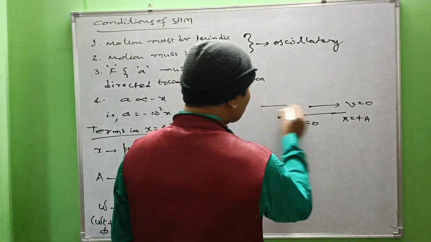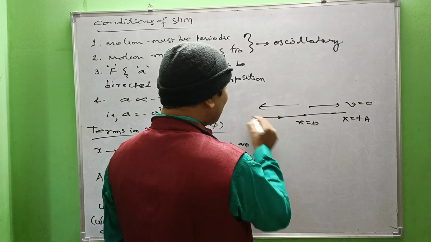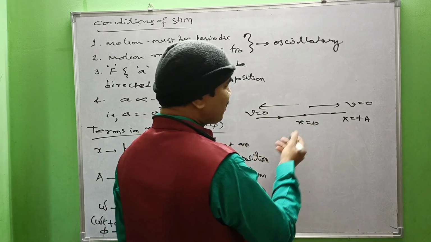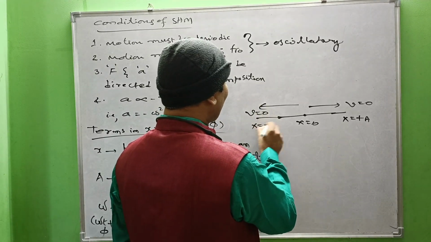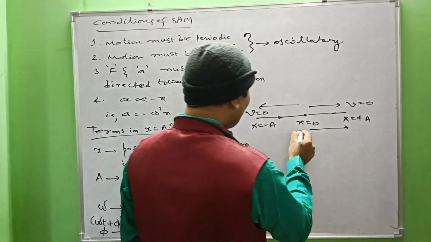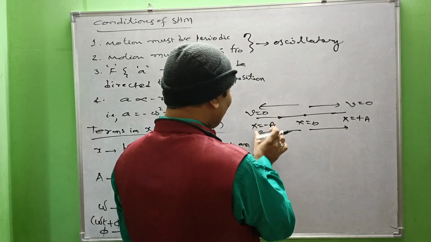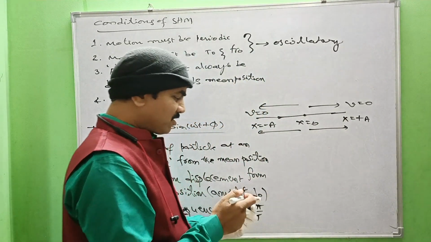On this side also, the speed of the particle gradually decreases and becomes 0 somewhere here because of retardation. So here also speed is 0, that's why this position is said to be minus a. So this is plus a, this is minus a. If you take the modulus, a plus a, that is 2a, is the span of the oscillation.